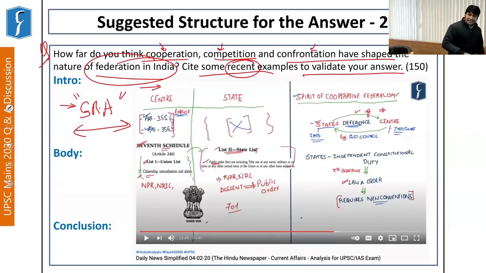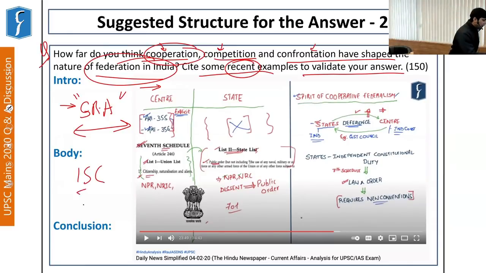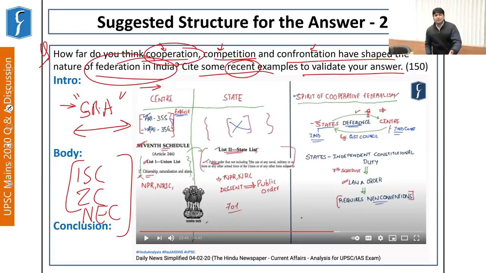and then you can go ahead with the aspects of cooperation, competition, and confrontation. Regarding cooperation, various institutions have been provided in the Constitution and other legislation, such as the Interstate Council, Zonal Councils, and the Northeast Council. These are the bodies through which the center coordinates with the states on various aspects of development and other measures.